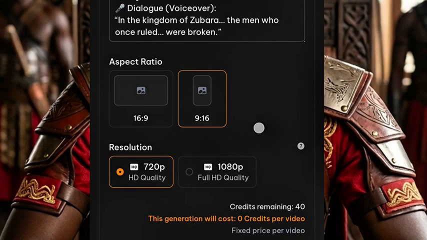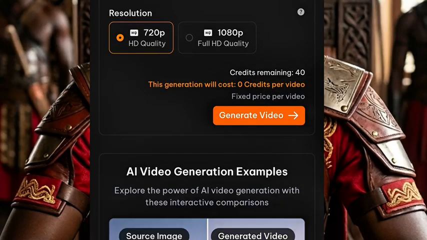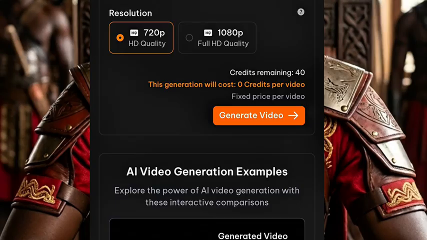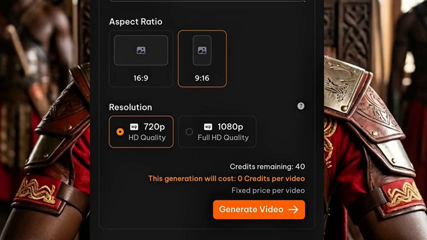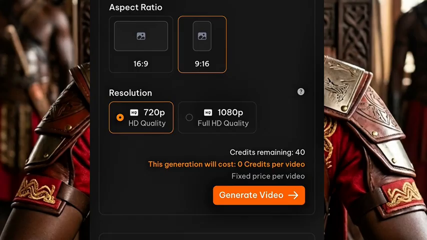Then you click on aspect ratio and you leave it at 720p. Now when you check here, you will see this generation will cost 0 credit. As you can see, it is 0 credit. Make sure you look at it very well, because when you create videos like this, some people will come to your comment section and tell you they want to generate the video and it's telling them to pay, and you told them it is free. It is free. If you want to generate video and you see it's asking you for credit, that means it's from your side, your region, or your location. But here it is free, so you can generate videos for free using this AI platform.